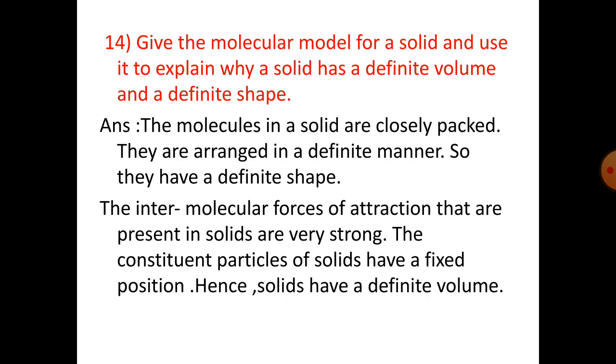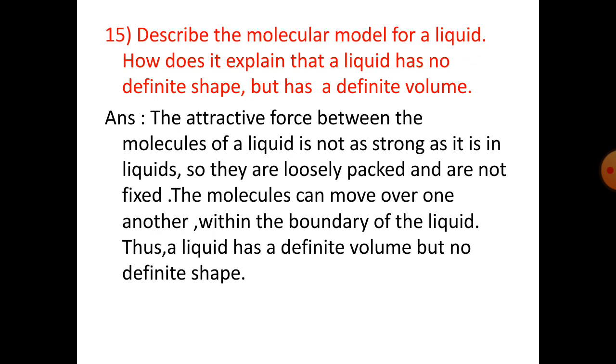Question 14. Give the molecular model of a solid and use it to explain why a solid has a definite volume and a definite shape. The molecules in a solid are closely packed. They are arranged in a definite manner, so they have a definite shape. The intermolecular forces of attraction that are present in solids are very strong. The constituent particles of solids have a fixed position. Hence, solids have a definite volume.